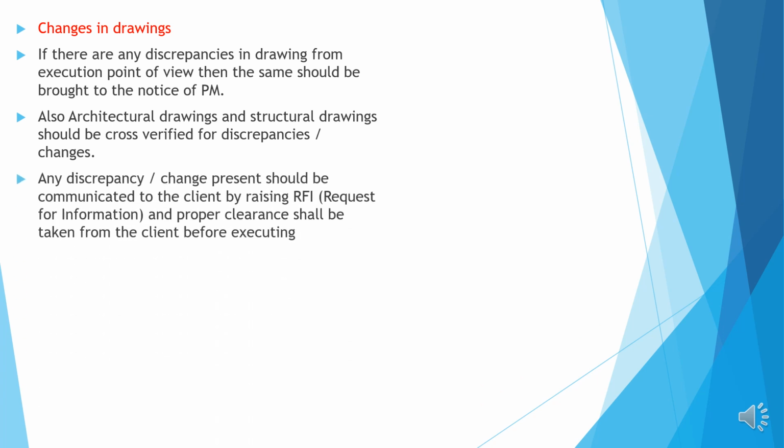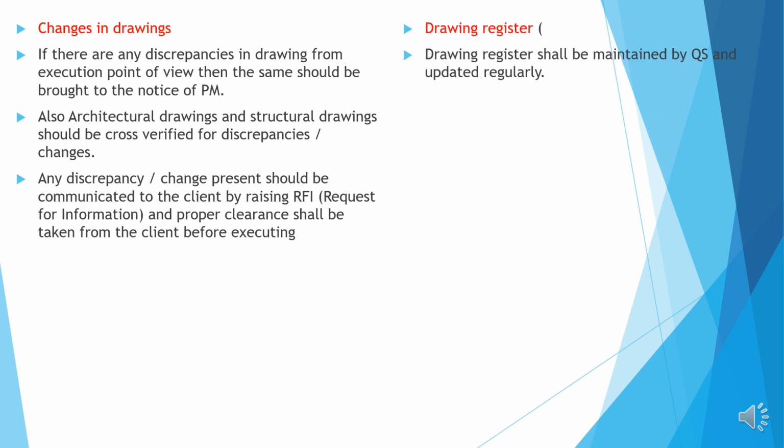Any discrepancies or changes have to be communicated to the client through RFI, that means request for information, and proper clearance has to be obtained before execution. Drawing register: a detailed drawing register should be maintained by the QS department, which should be updated regularly.